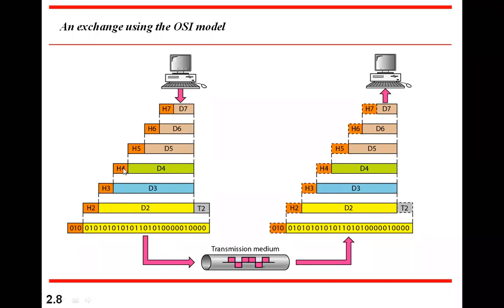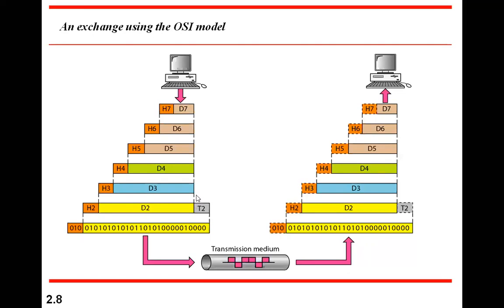The transport layer has its own header H4, then forwards to the network layer. The network layer takes H4 plus D4 as a message part and adds its own header H3. Then it is forwarded to the data link layer, which takes H3 and D3 as a message part and adds its own header. This T2 is actually a trailer, which is for error correction.